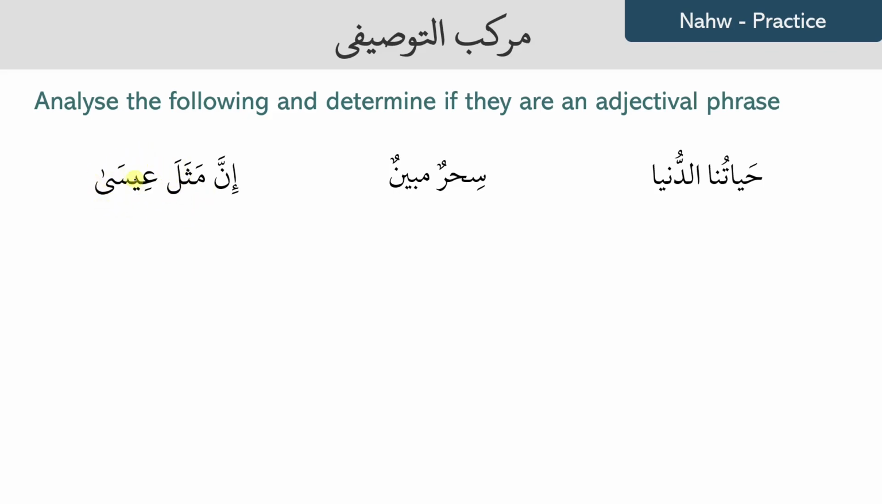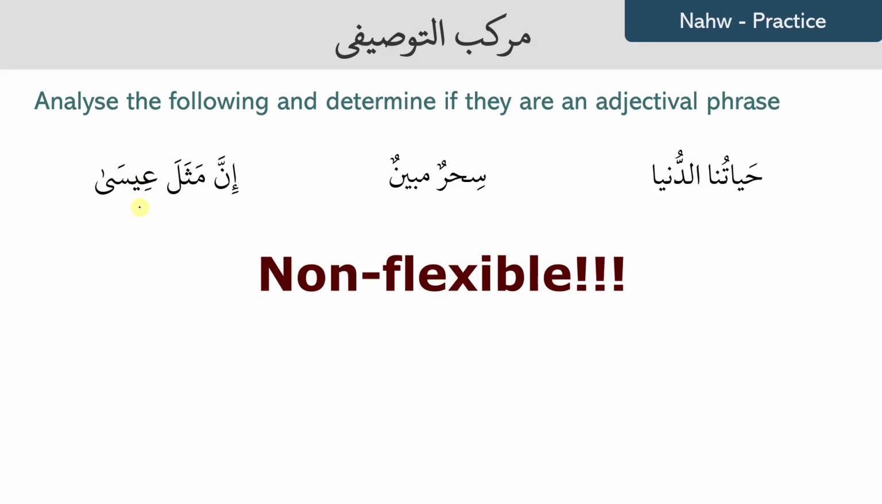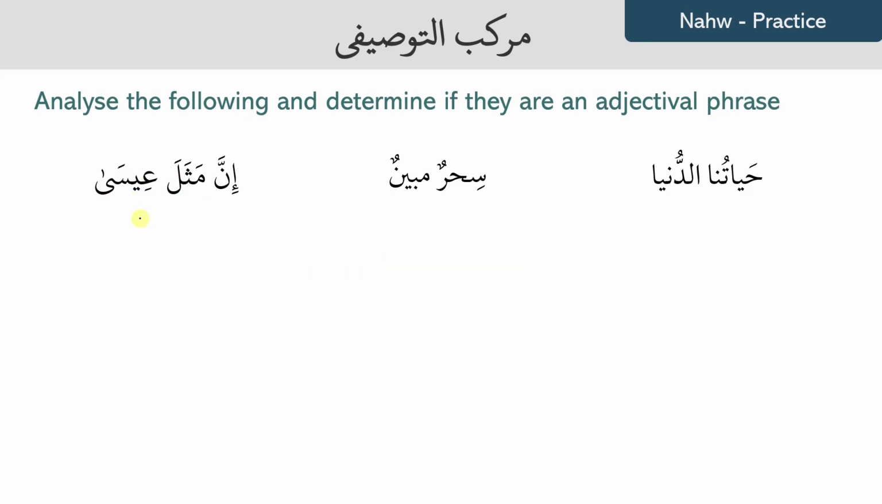And then we have Isa, which is partly flexible, which means that it could be in halat al-jar. And we said that if it could be, then it probably is, which means that this is an idafa, so we can completely scrap the idea that it is an adjectival phrase. But if we didn't want to think about it as an idafa structure, we see that mathala is indefinite and then Isa is definite because it's a proper noun. So already the properties don't match, so this is not it.